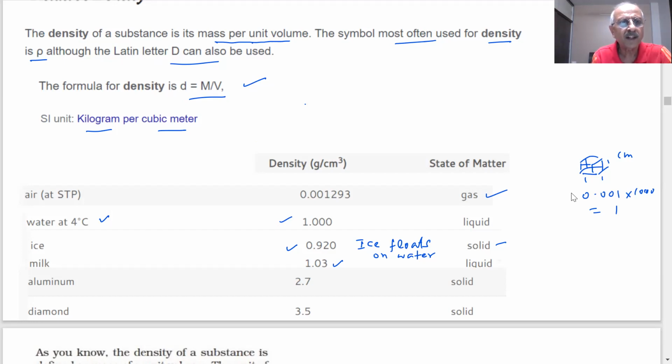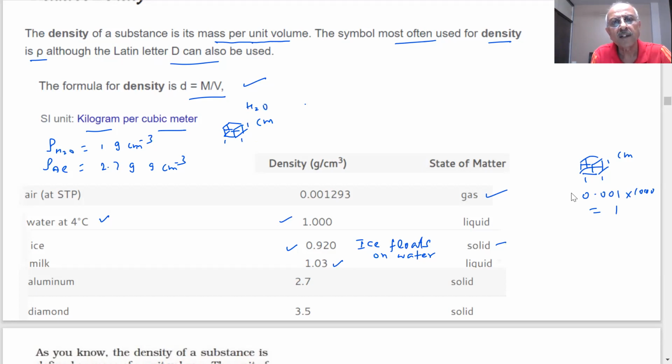If I say water density is 1 gram per centimeter cube, and density of aluminium is 2.7 gram per centimeter cube, that means if I take the same volume, 1 centimeter cube of water,